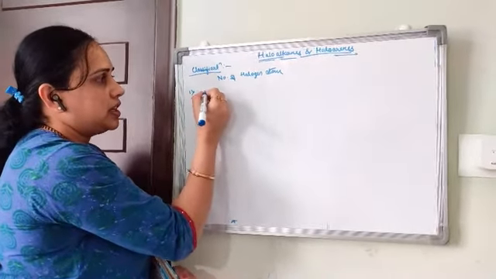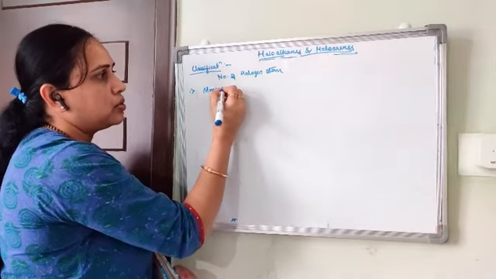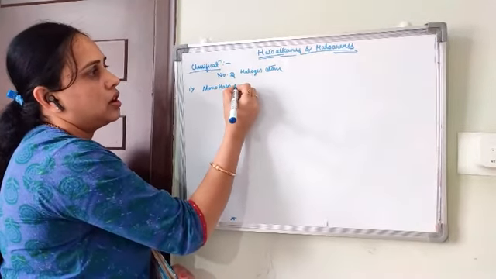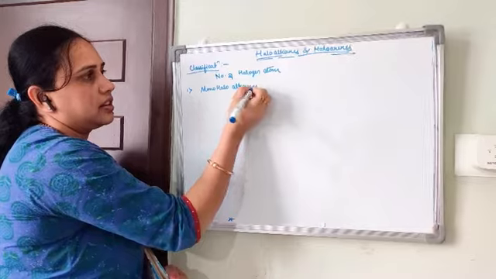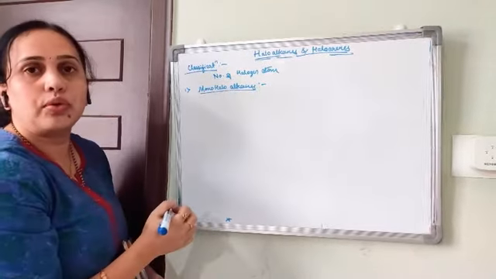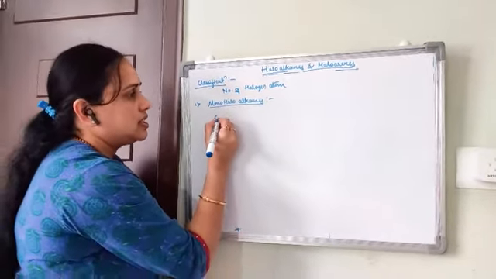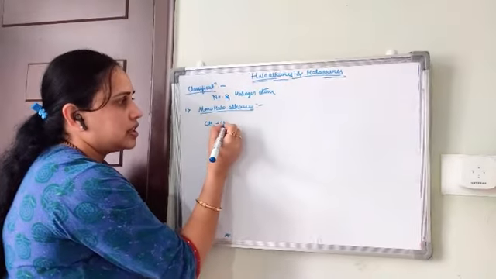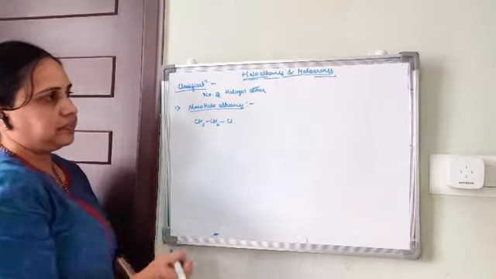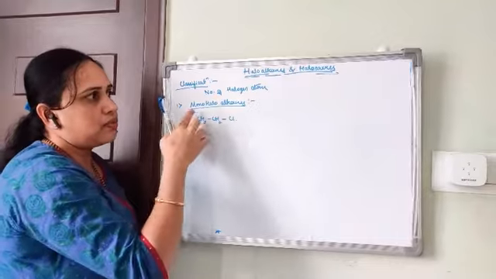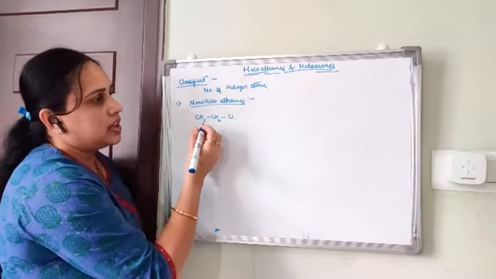The first one is monohaloalkanes, for example CH3CH2Cl.